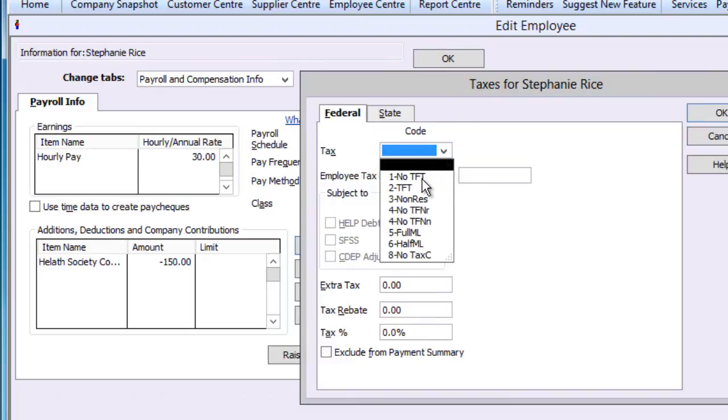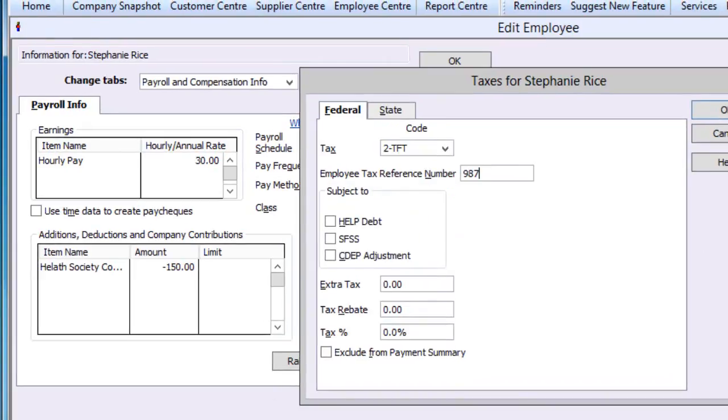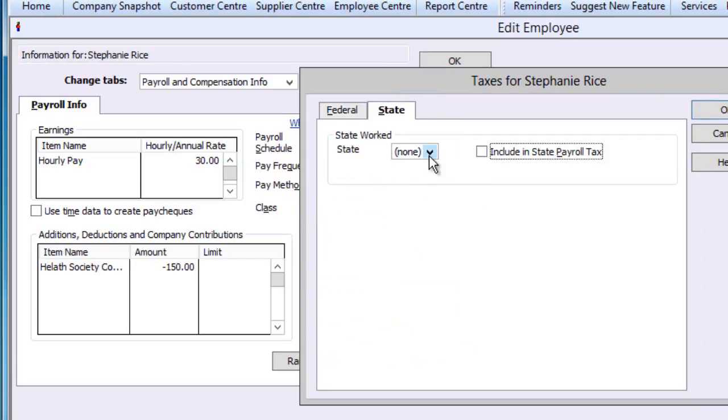You must select a tax code. 2 TFT is the most common setting for full-time employees. And the employee's tax file number. Click on the State tab to include the employee's salary in the calculation of state payroll tax.